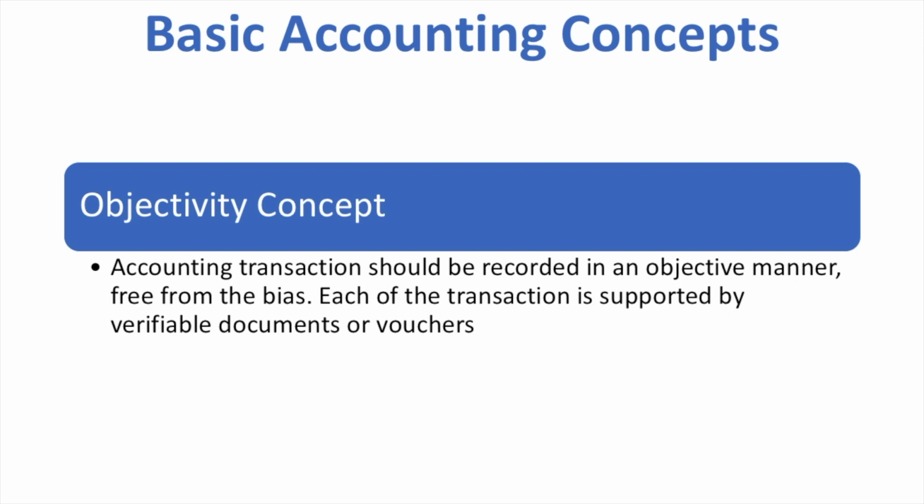You can treat it as a revenue expenditure. Therefore, we can expense it out in the year that we have purchased the stationery. Objectivity concept. Objectivity concept ये बोलता है that accountants should not be biased in nature and everything should be verifiable and everything should be recorded in an objective manner.